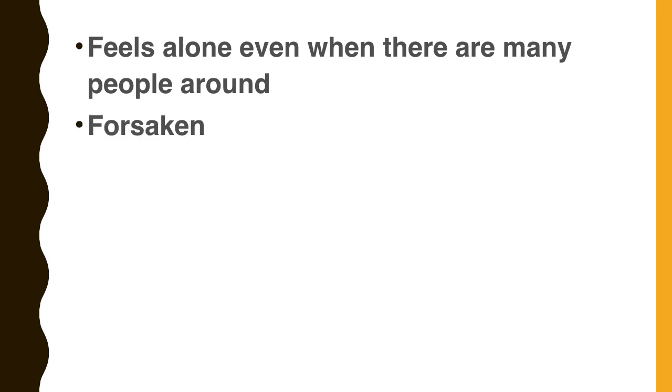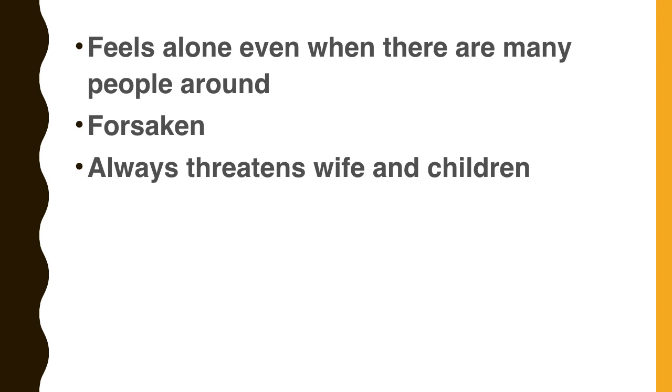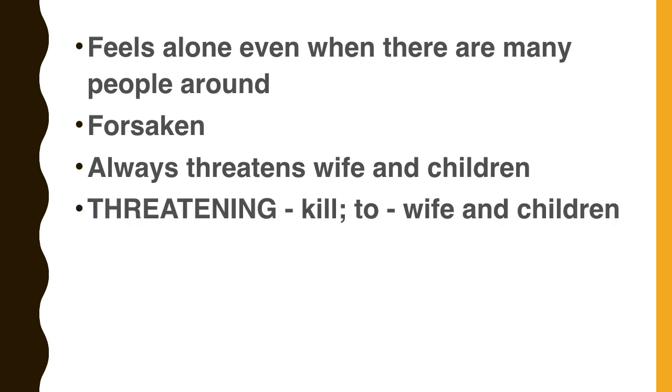A related rubric is forsaken, the feeling of being left alone. Even though the relatives are there, or the children, or the friends are there, I feel left alone. Always threatens wife and children. The main rubric is threatening, and the sub rubric is kill to wife and children.